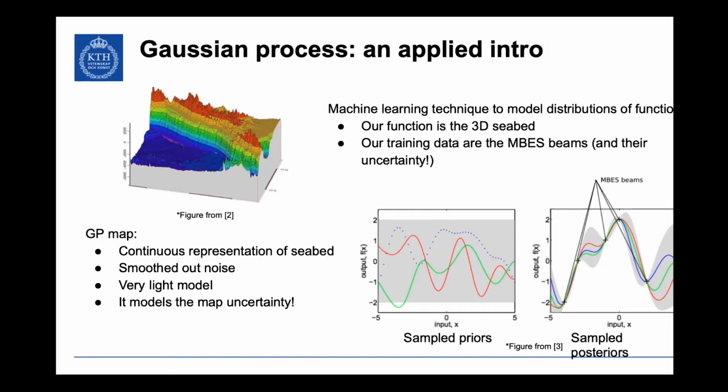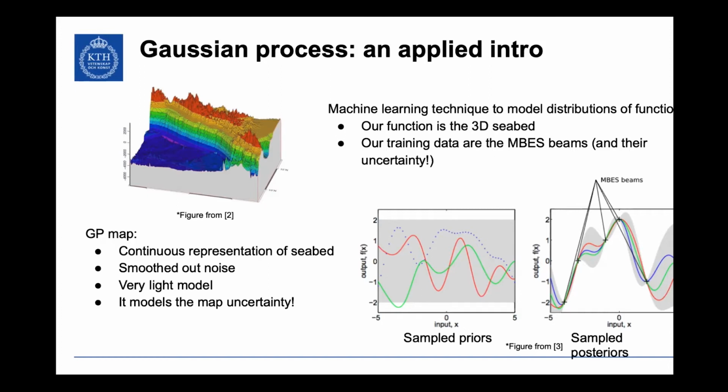Now imagine this is our prior on the seabed. So we have a big area that we have not mapped. We don't know what it looks like. It could be that it looks like this. It could be that it looks like this. It could be that it looks like any function that we can evaluate in this range. And this is our uncertainty, right? When we get a data point here, this uncertainty means that even though I got my point here, it could be here, or it could be here with more or less the same probability. So this Gaussian process is empty, it's untrained.